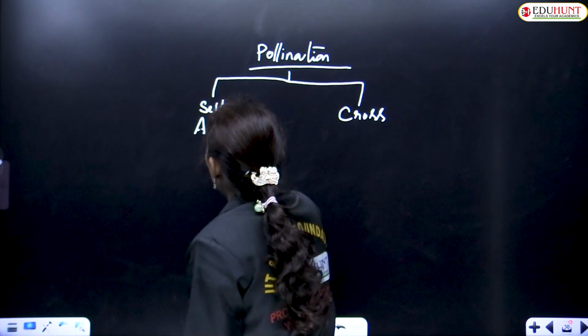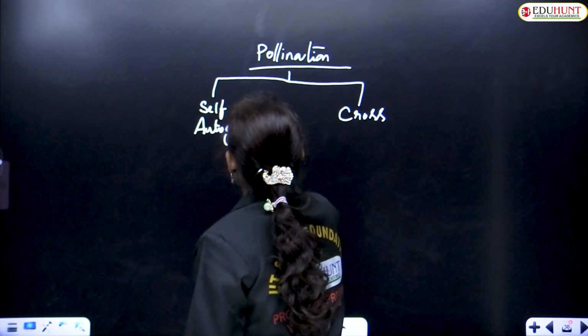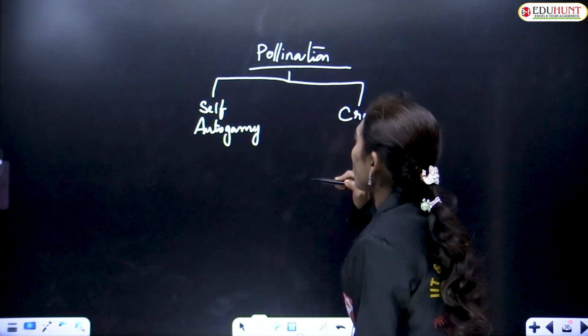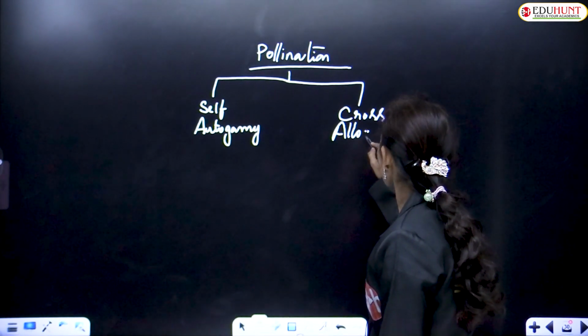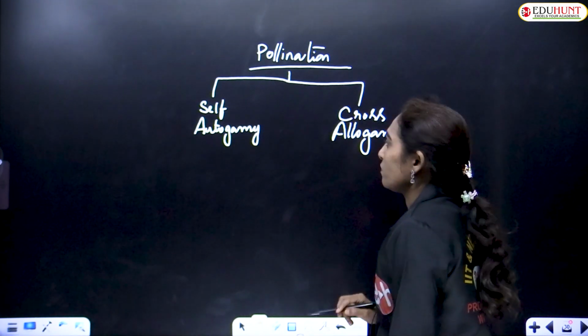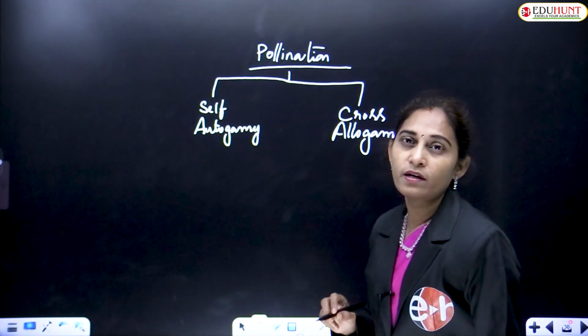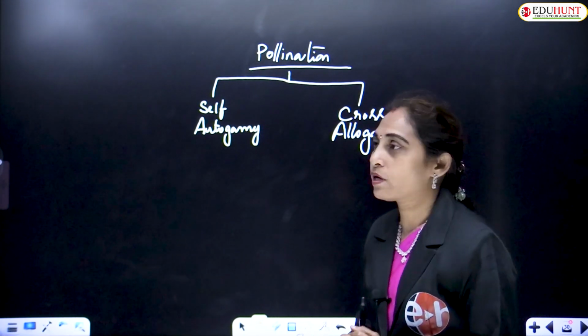Self-pollination is called autogamy, and cross-pollination is called allogamy.